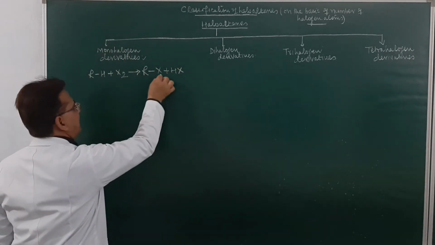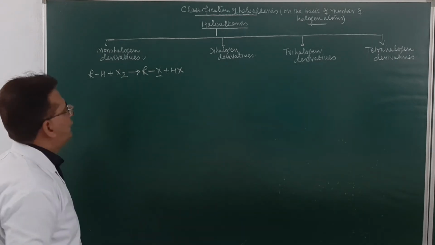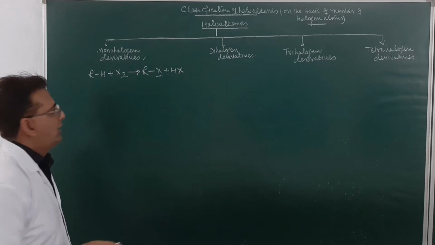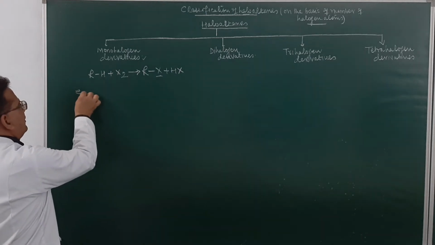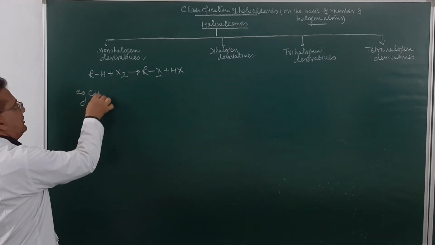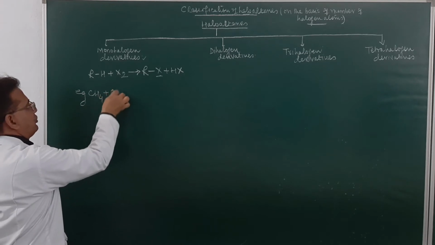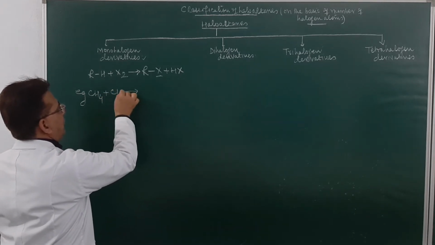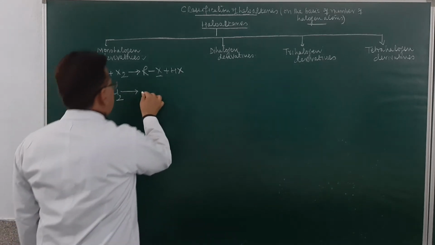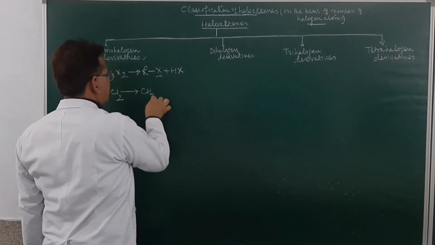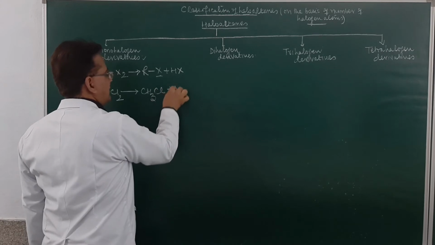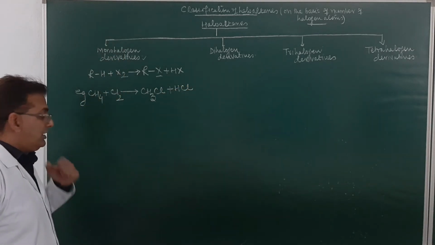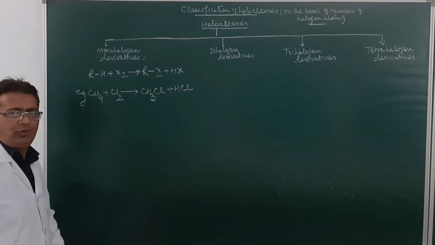So how many halogen atoms are present over here? One. So this will be called monohalogen derivatives of alkane. Mono means one. As for example, if you take methane and react it with chlorine, it will result in the formation of methyl chloride and HCl. So what do we call them? They will be called monohalogen derivatives of alkane.